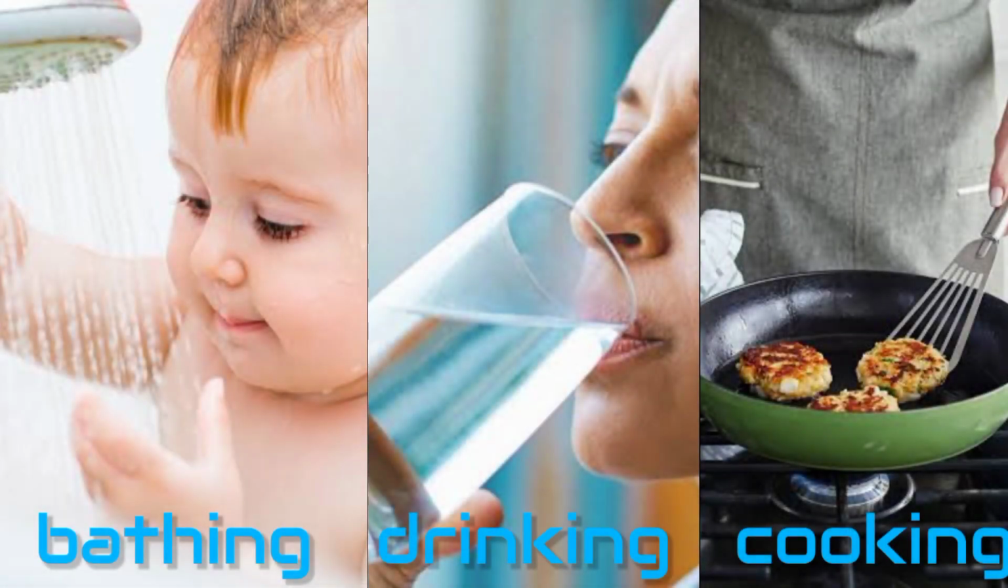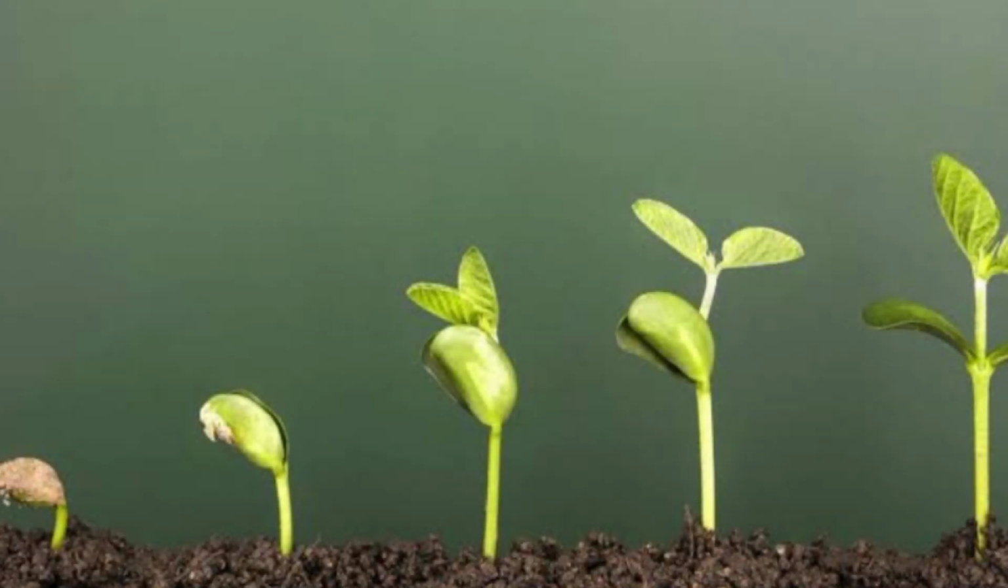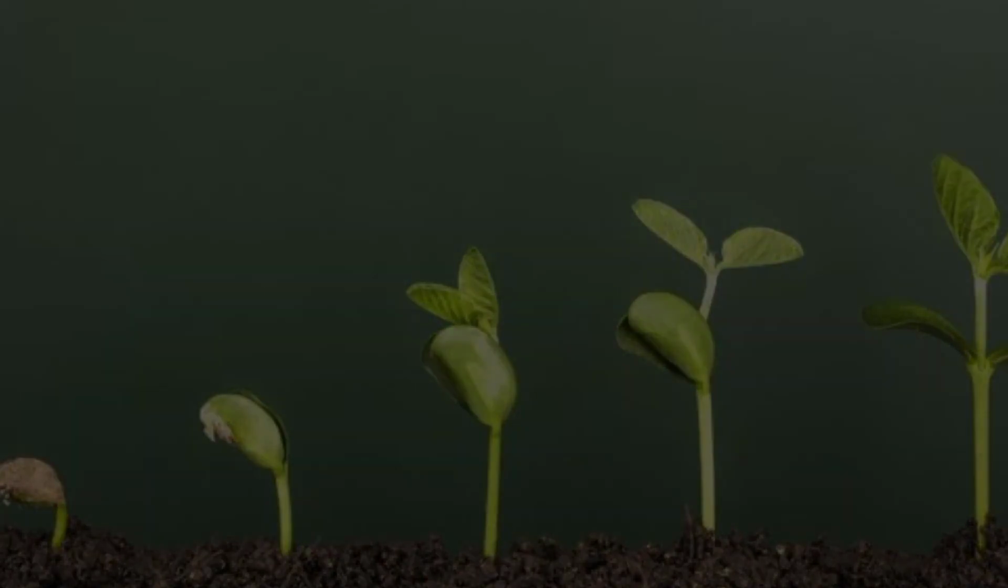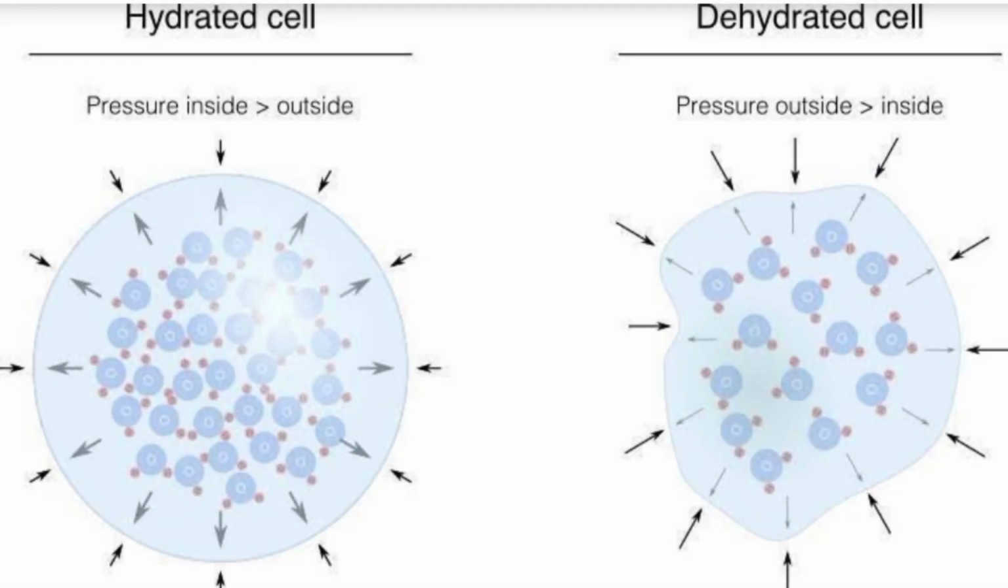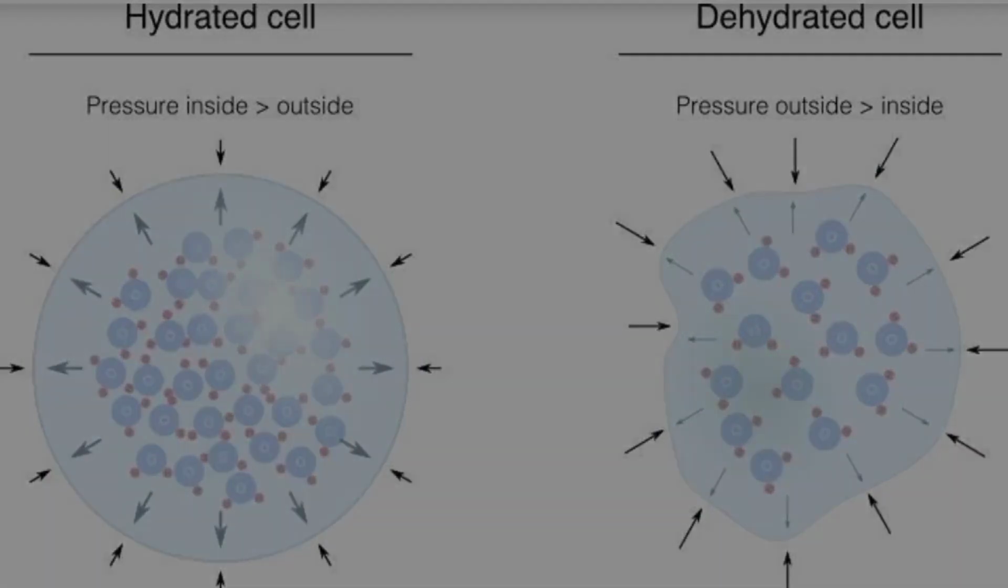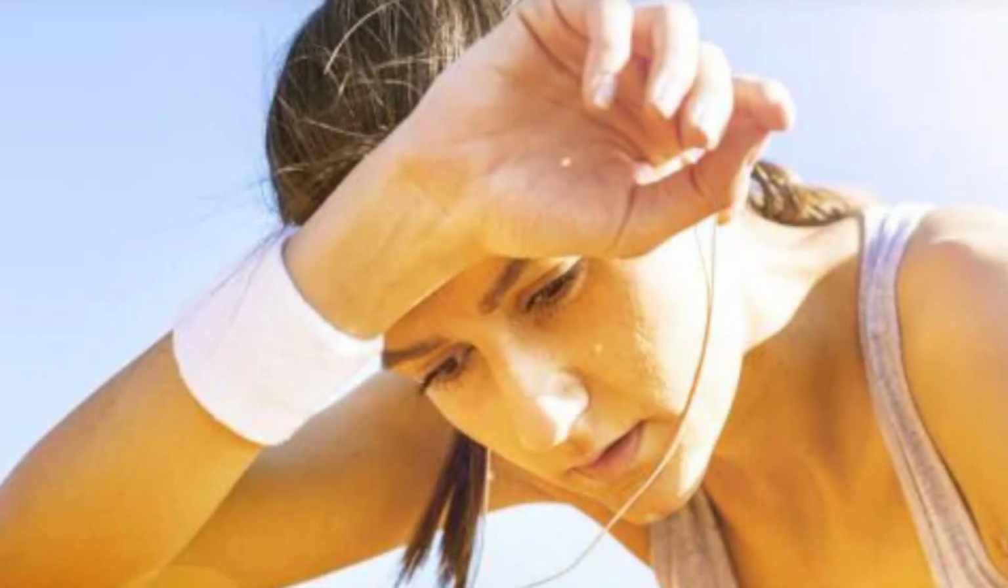Importance of water. It is used for bathing, drinking, cleaning, and cooking food. It is necessary for the growth and development of living beings. It acts as a medium for different biochemical processes in the cells. It regulates the body temperature by sweating.